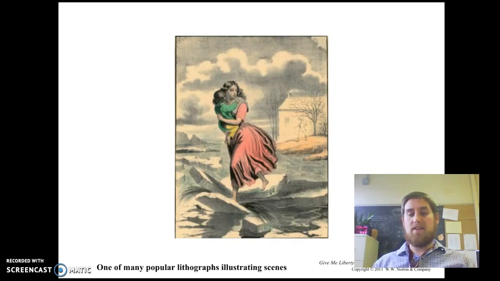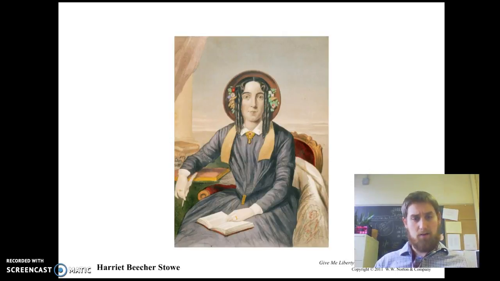And people who had never even considered slavery, never had any thought or interaction with slavery, all of a sudden become very enthused about the cause against slavery by this book. And here's a picture of Harriet Beecher Stowe. I'm thinking of adopting a similar hairdo, if you guys are interested.